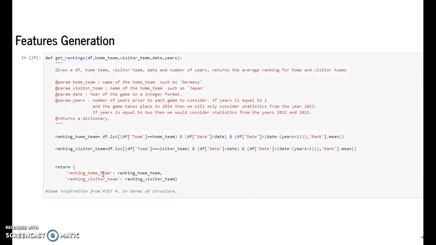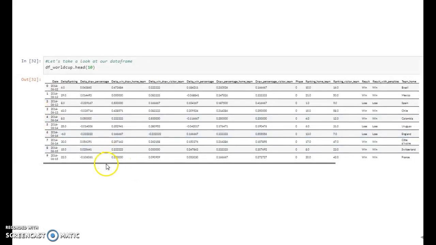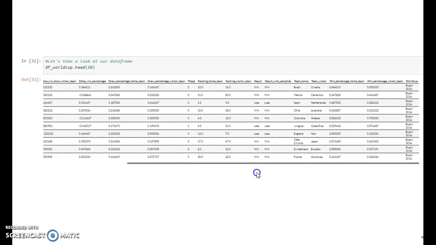The next step was features generation. For doing this, I used 2 helper functions. One was get rankings that allowed us to get statistics such as the ranking of the home team and the ranking of the visitor team the year before of the match, and also other information such as the percentage of wins and draws. And I created the features for each match, as we can see here in this data frame.